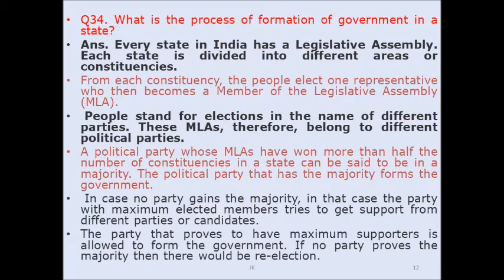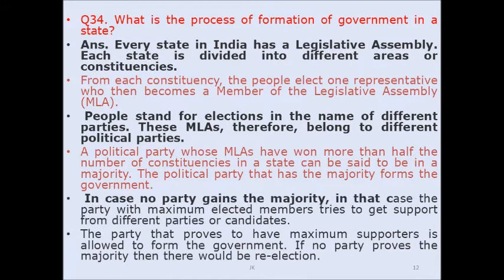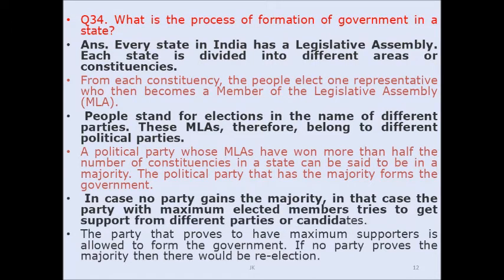The political party that has the majority forms the government. In case no party gains the majority, the party with the maximum elected members tries to get support from the different parties or candidates. Then the party that proves to have the maximum supporters is allowed to form the government. If no party proves the majority, then there would be a re-election.